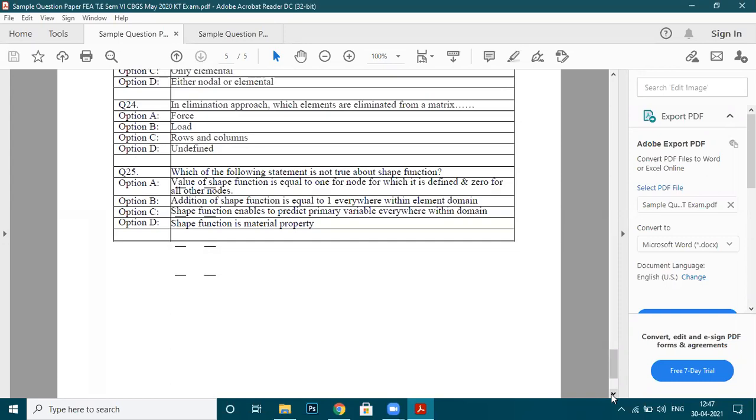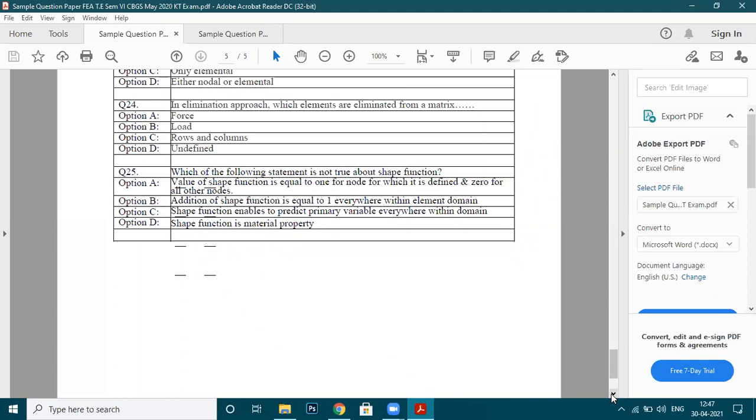Value of the shape function is equal to 1 for the node for which it is defined and 0 for all other nodes. Okay, so is it true? They're asking which is not true. Yes, it is, sir. It is true, right? So option A is not correct, right?